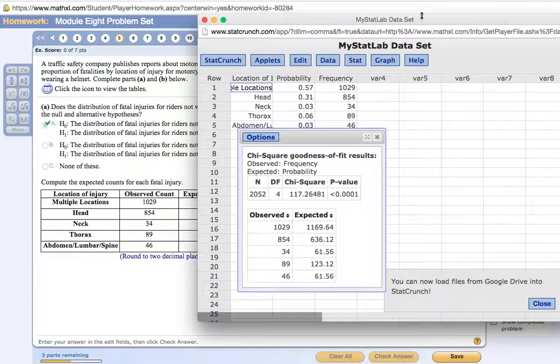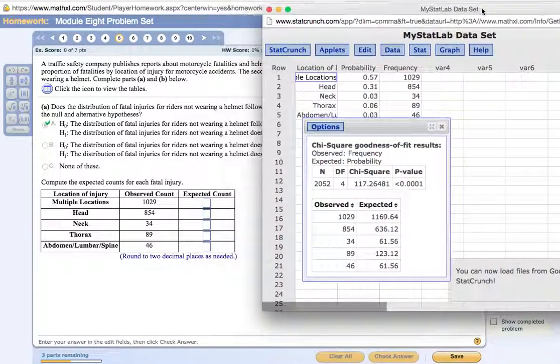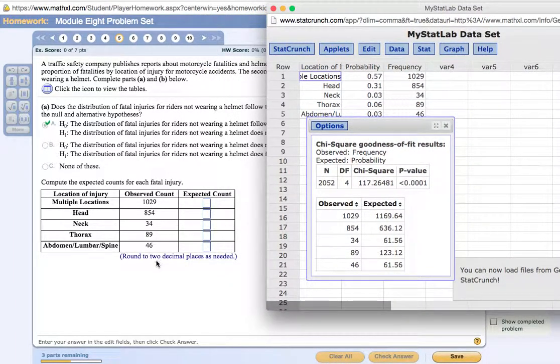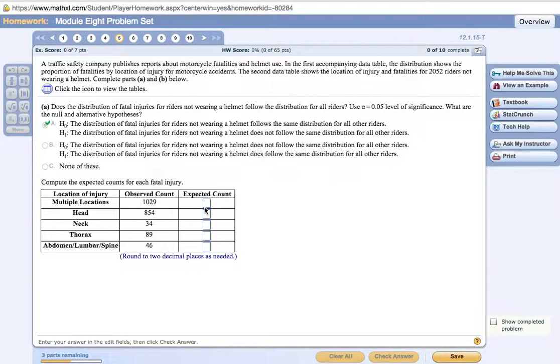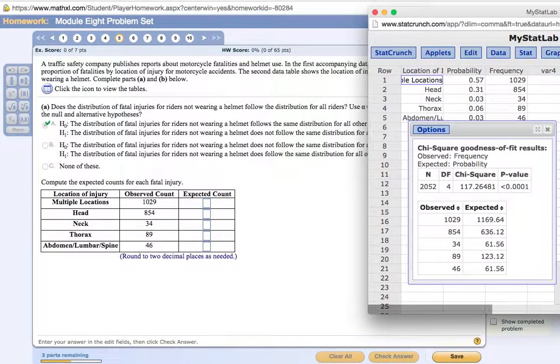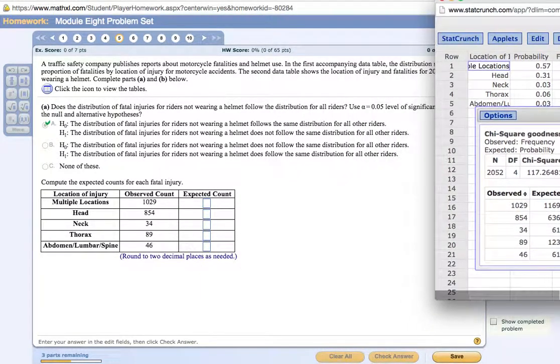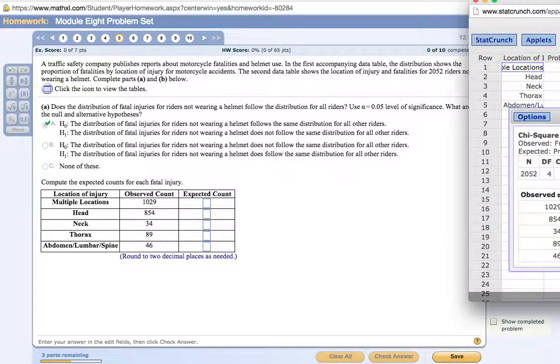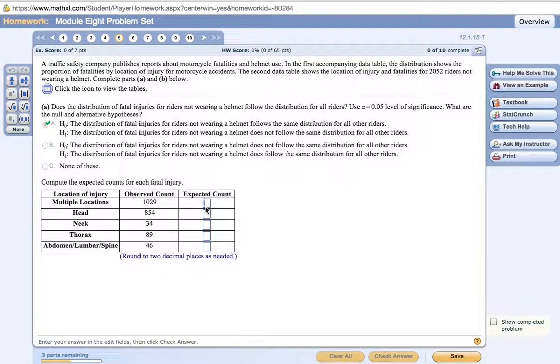So here we have it listed, the expected counts on each, and it says round to 2 decimal places, so let's put those in here. I'm going to put that off to the side so it will still show up for me, but I don't think you can see it.